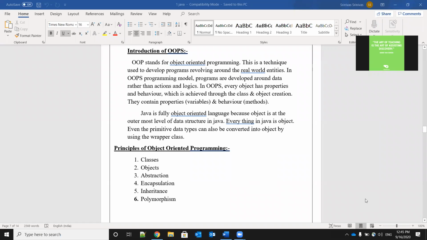Wrapper class is one predefined class in Java. By using that class, every data type can be converted into an object. That is the meaning.